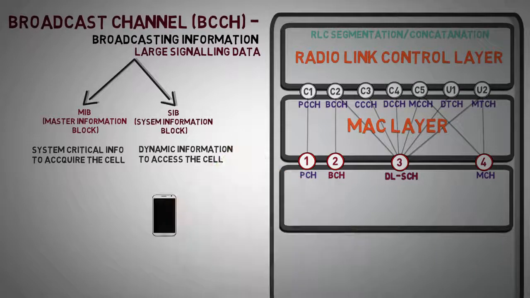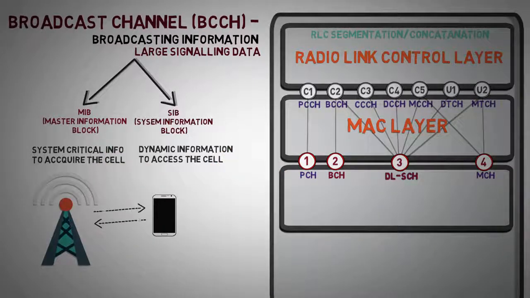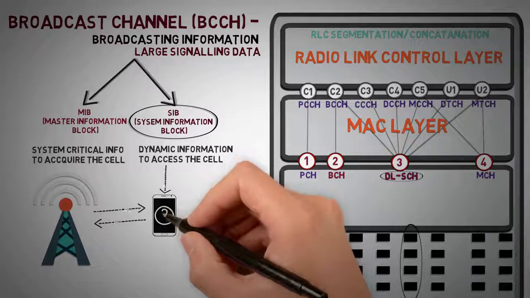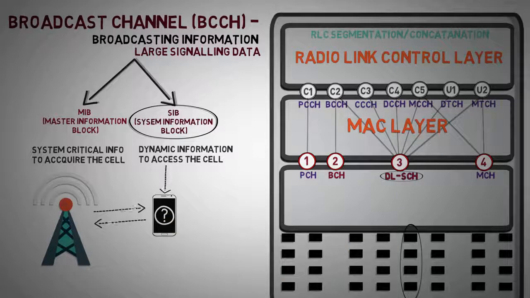In order to maintain a healthy radio connection between user and network, the user should have dynamic information of that cell, and for that the user has to decode SIB from the downlink shared channel, which is transmitted on resource elements of a physical resource block. But the user is unaware of this physical resource block, so the user has to decode MIB first, which gives system critical information along with scheduling information for SIB. Then SIB can be decoded.